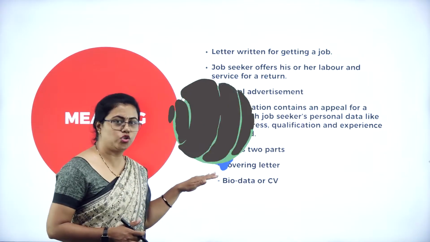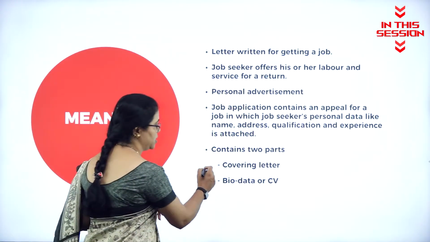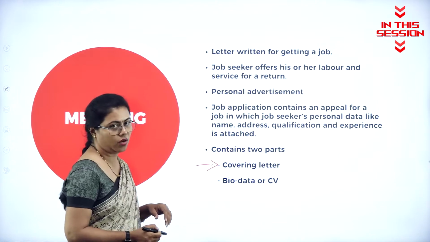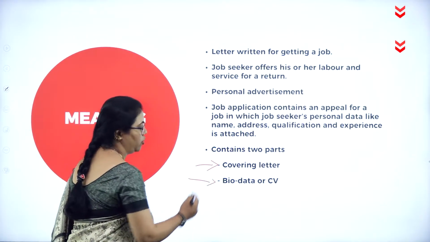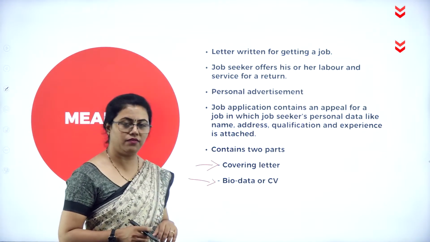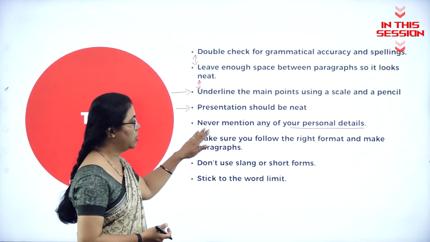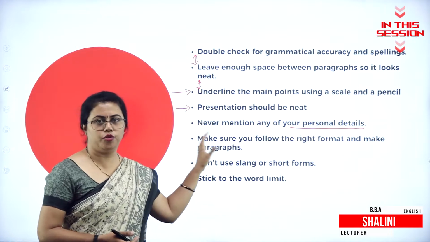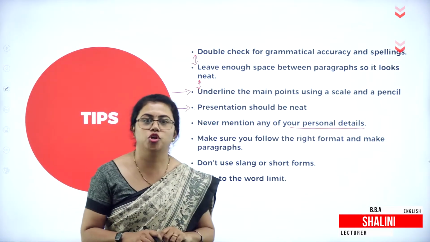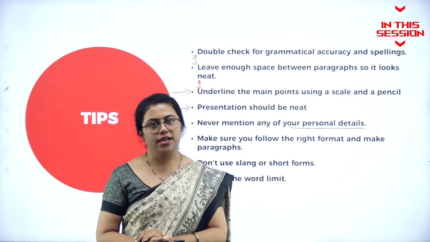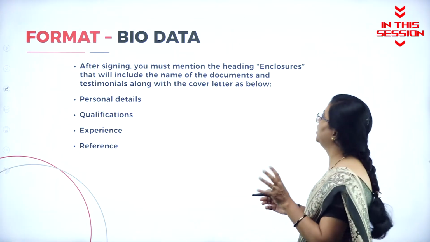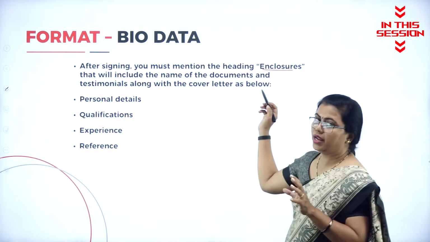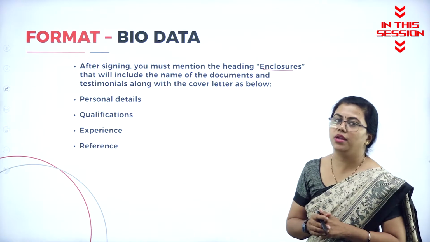This actually contains two parts. What does it have? The first thing is the covering letter. The second part is the biodata, which you also call a CV or curriculum vitae. You are not supposed to enter your personal details. This is also from the exam point of view. But when you're applying for a job, you ought to mention your personal details. You should include all the details, like enclosures, and in that enclosure this biodata can be attached.